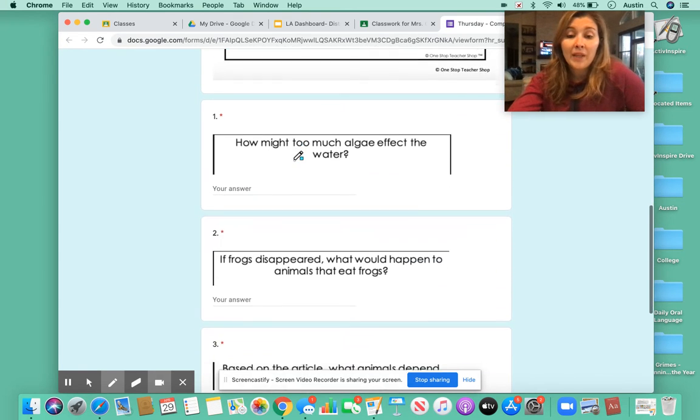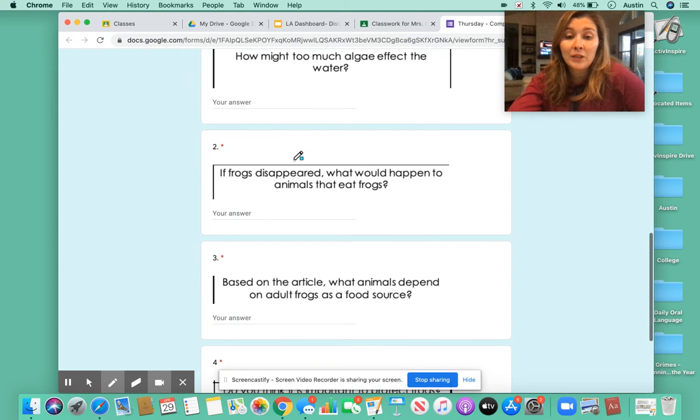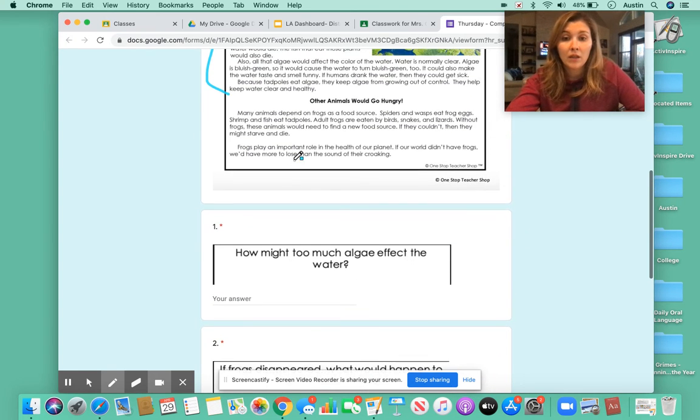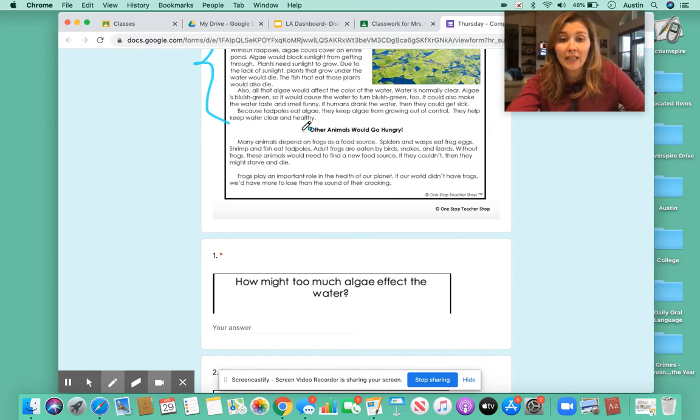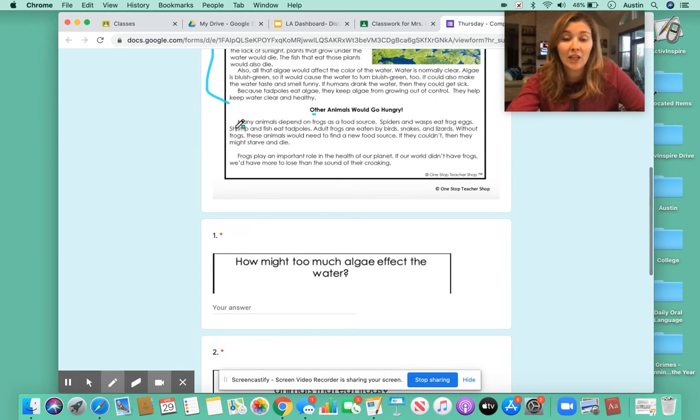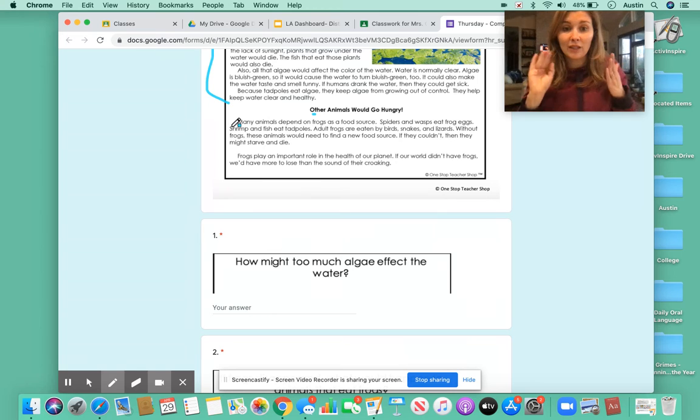All right. If frogs disappeared, what would happen to animals that eat frogs? Well, luckily, our heading right here, other animals would go hungry, tells us that the information that we need is going to be in this paragraph.